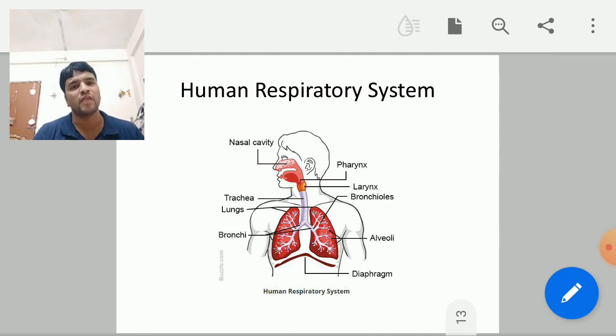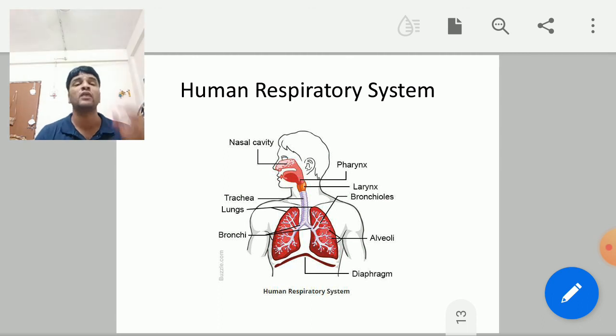Then the bronchioles are further divided into primary, secondary, tertiary bronchioles, and at the tip of these bronchioles there are air filled sac like or bag like structures called alveoli.